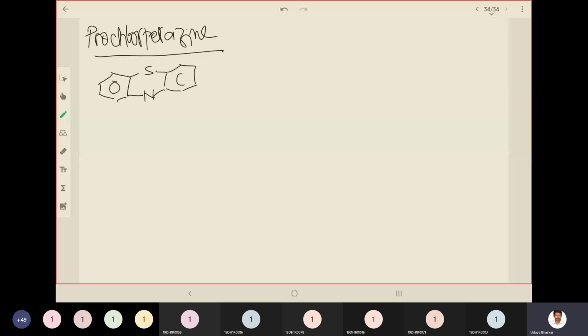So this is the phenothiazine. You have a side chain that includes CH2, CH2, and CH2, and a piperazine ring. That is the piperazine ring. This is the substituent in the side chain, and at the second position you have chlorine.